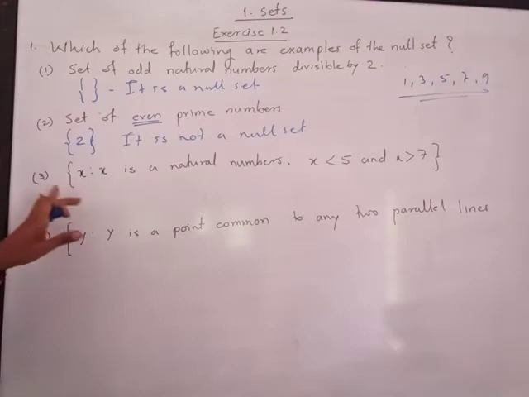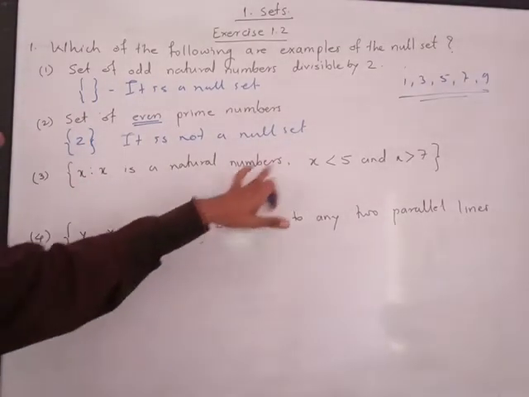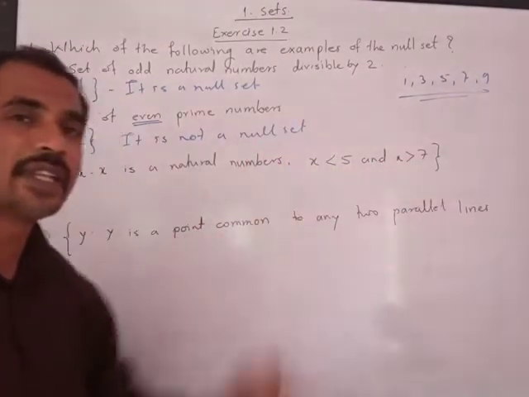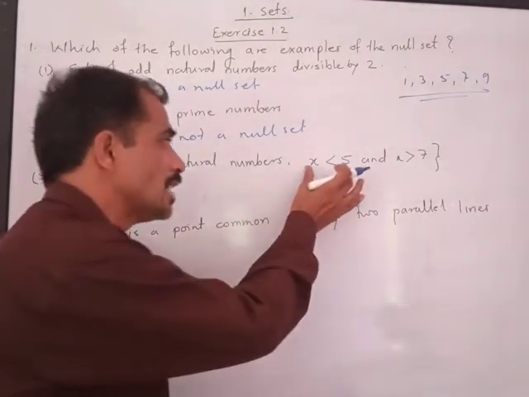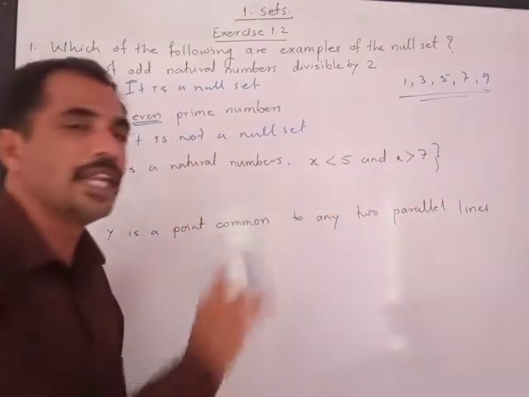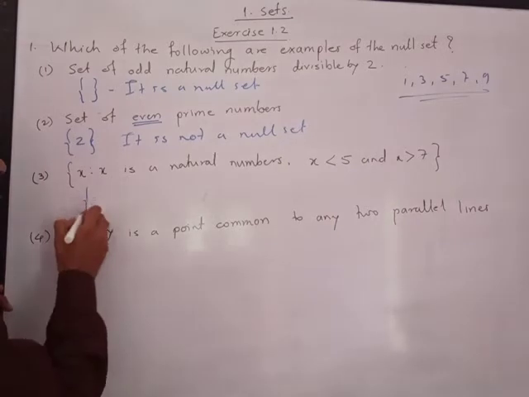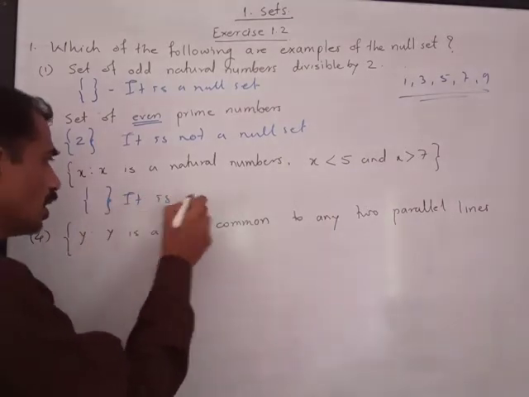Next question is set of x such that x is a natural number and x is less than 5 and x is greater than 7. There doesn't exist any number greater than 7 and less than 5 also. So if it is less than 5, it will not be greater than 7, and if it is greater than 7, it will not be less than 5. It means no number exists, hence it is a null set.